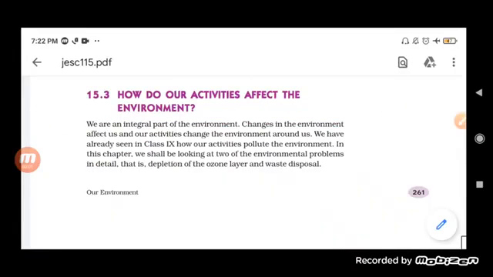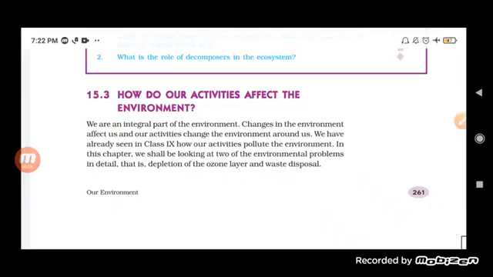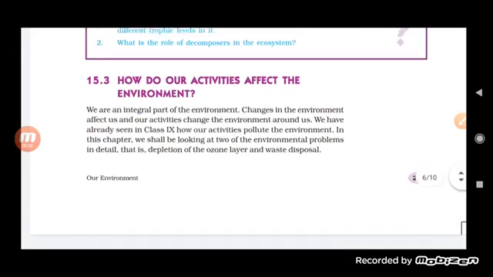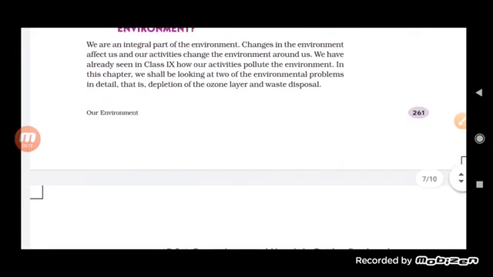So now we will come to the next topic. And here the topic is how our activities affect the environment. Basically, you will see that the changes occurring in the environment are really hazardous for the environment. Now see here, we have already seen in class 9th how our activities pollute the environment.